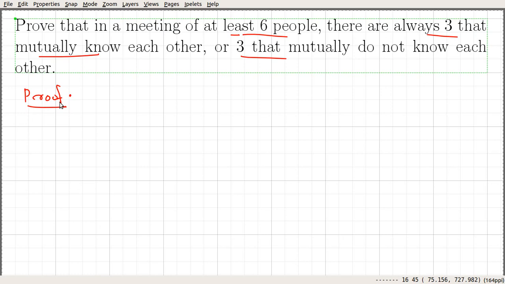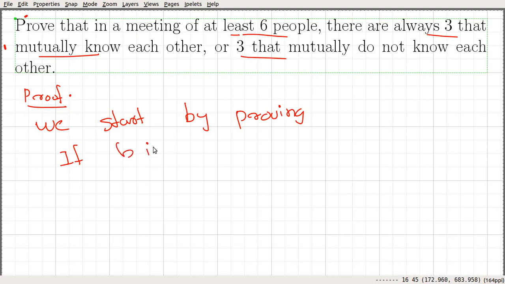In order to prove this particular statement, we start by proving another statement, and then we will use that statement to prove this one. So we start by proving this statement.